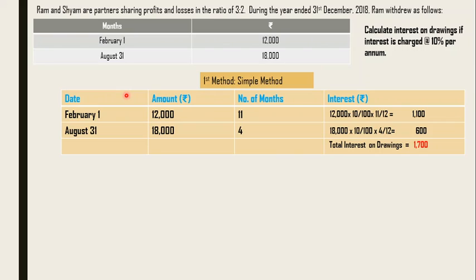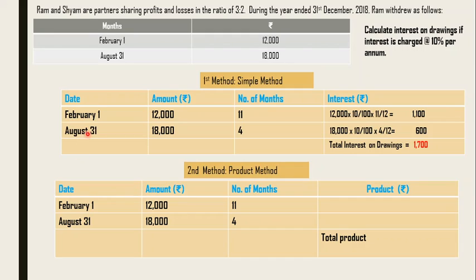Now, the same question we'll do with the product method and understand what exactly the difference is. I did the same part here. I've written the date column and the amount column, then I have written the months also. Now, instead of calculating individually, I'm going to multiply these two columns. So what I get here is 1,32,000, which is 12,000 multiplied by 11. Same way, 18,000 multiplied by 4.